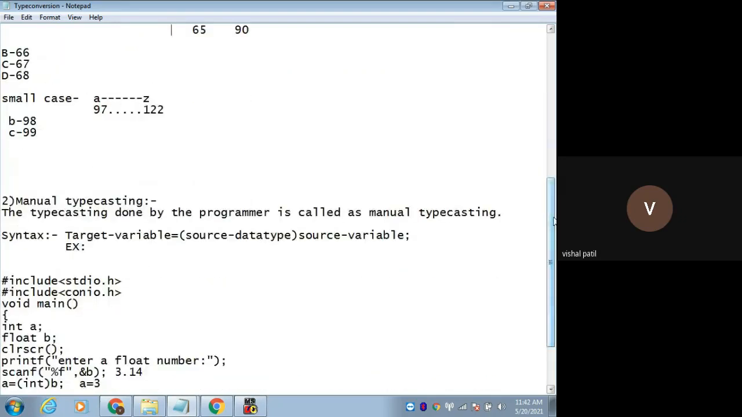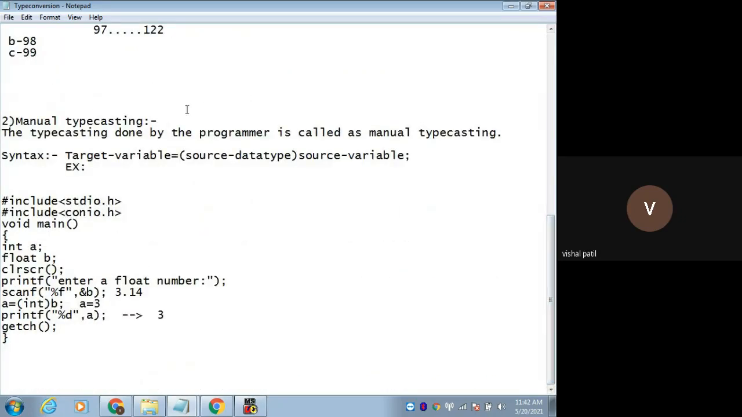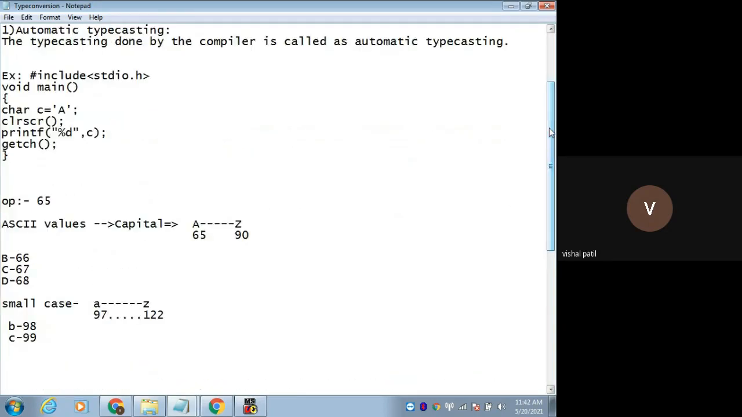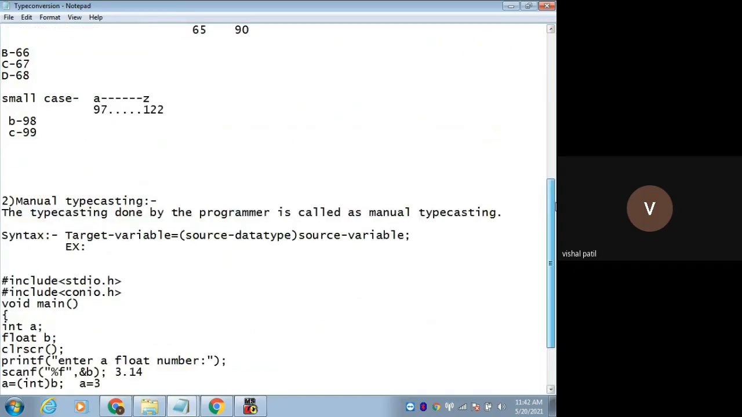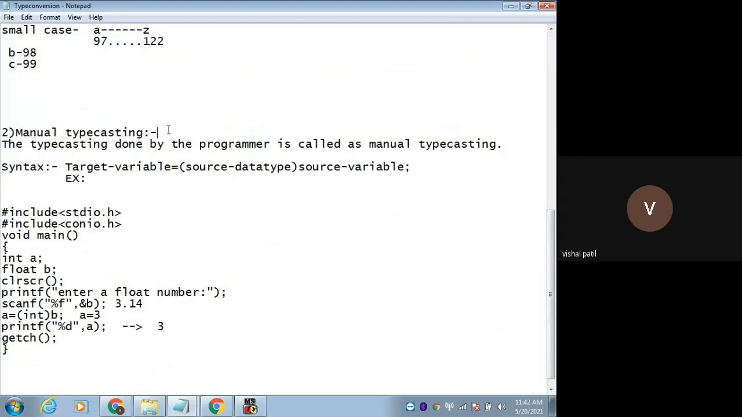Okay, the next type is manual typecasting. The first type was what? Automatic typecasting. It was done by the compiler, right? But the next type, that is manual typecasting, is done by the programmer. Remember, manual typecasting will be done by the programmer. That's why it is called manual typecasting.